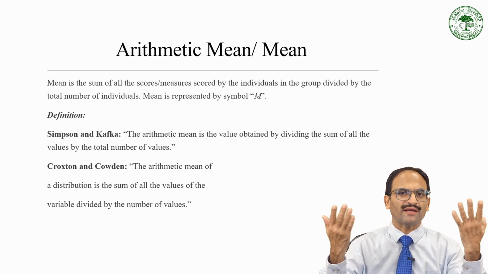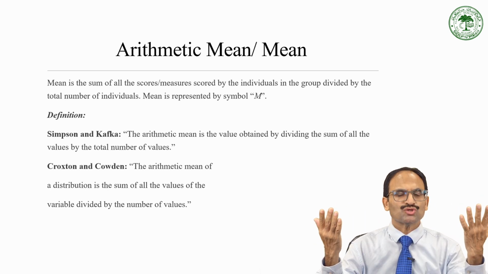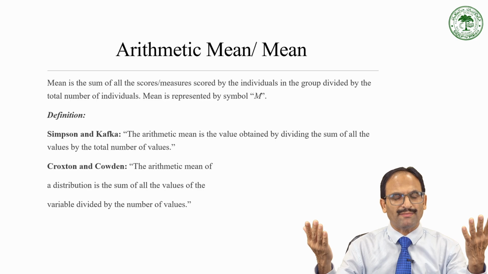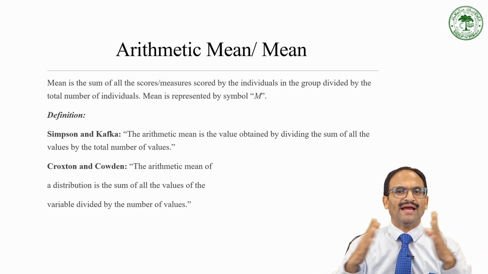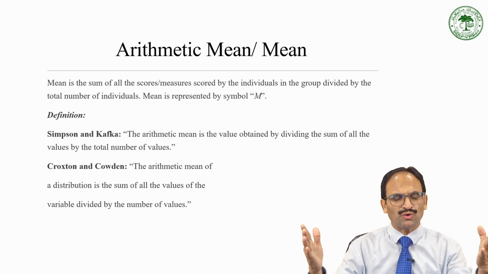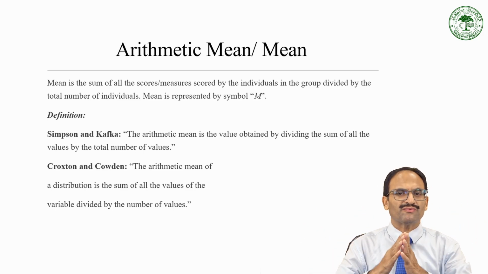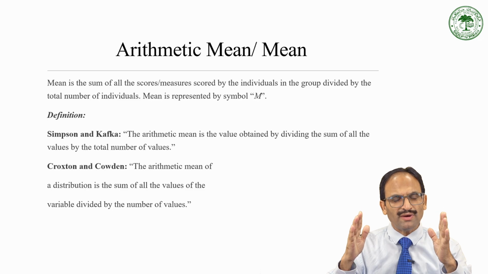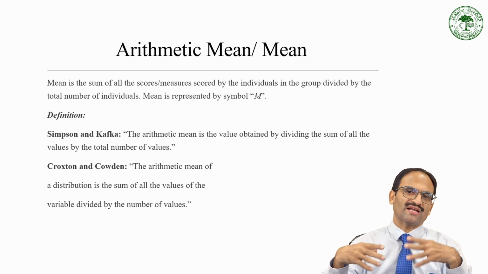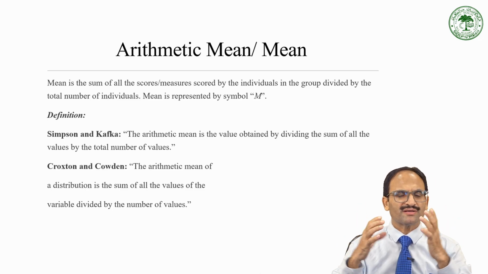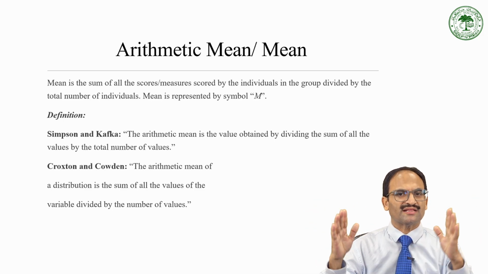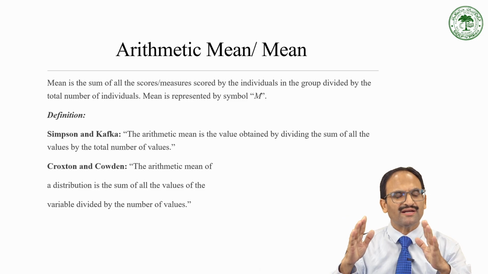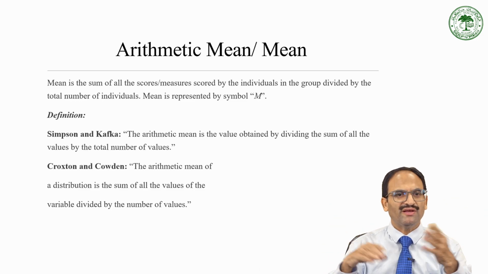So you will get M, that is the mean. Mean is represented by the symbol M. Suppose there are 11 players in a team, and we look at how many runs they have scored. We will write all the 11 scores, find the sum and divide it by 11. So we will get the mean. How do we get the mean? Simply, we sum all the scores in that data set and divide by the number. That way we get the mean.